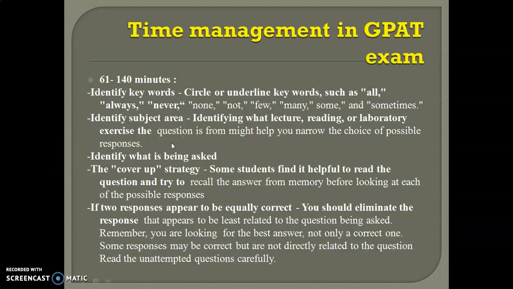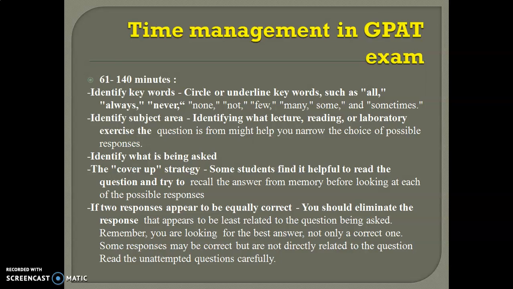Next is identifying the subject area. You have to recall in which topic this question may fall, or which laboratory exercise you have any reference to, or where you have heard these words. Like that, you have to recall from which topic this question falls under. So this is one of the main strategies.